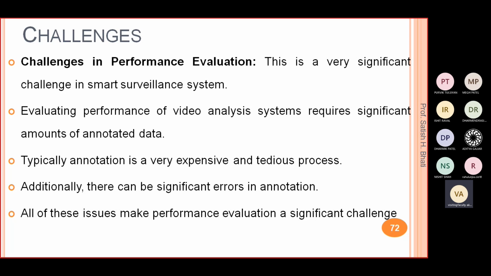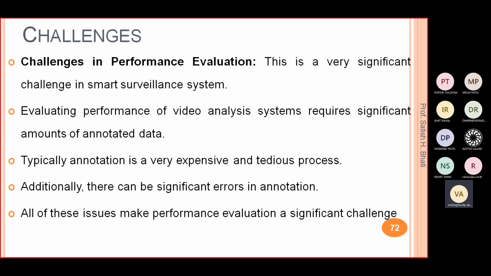To create that kind of huge data is also a difficult thing, and if you don't have that data, then your model will not work that efficiently. That is known as annotation. Like you are giving an image, and in that image you give the annotation, like this is the person, this is the activity, this is the accident, this is some abnormal activity.